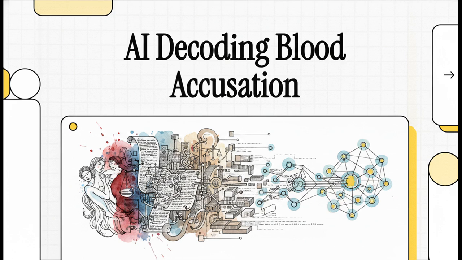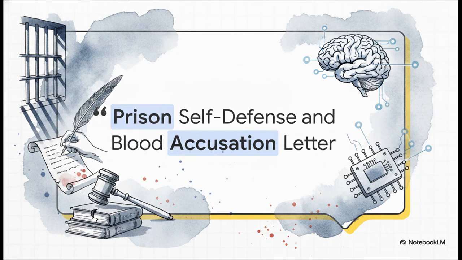Well, let's find out. The source material we're looking at is intense. It's a prison manuscript written by Dr. Chen Jingyuan, titled The Prison Self-Defense and Blood Accusation Letter. The text itself is a sweeping, deeply personal document alleging severe, systemic corruption deep within the Kunming judicial system. Now, as human readers, we naturally react to the sheer emotion in a text like this. You can't help it. But what we're doing today is exploring how an entirely emotionless AI stress tests these explosive claims, breaking them down into manageable, evaluable data points.